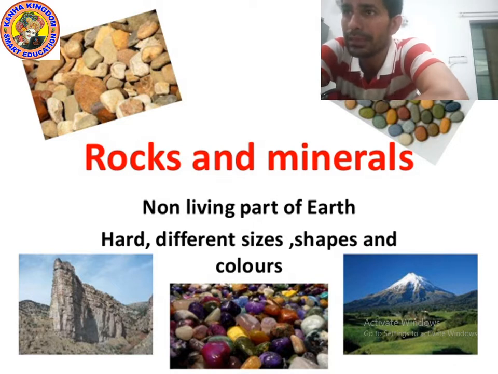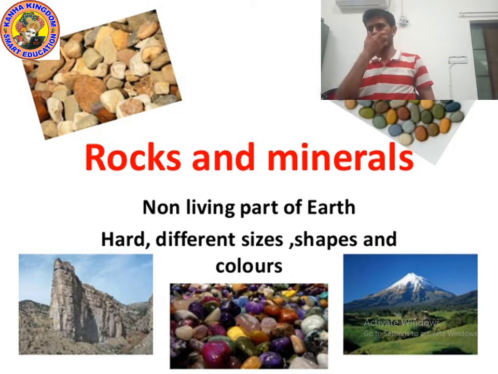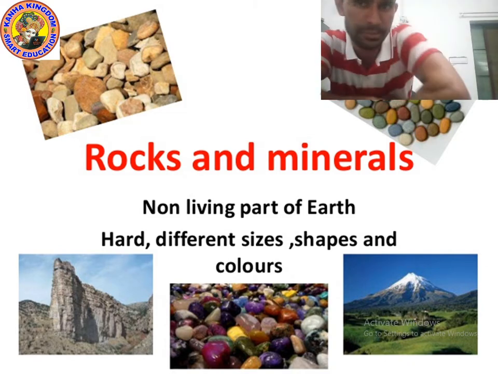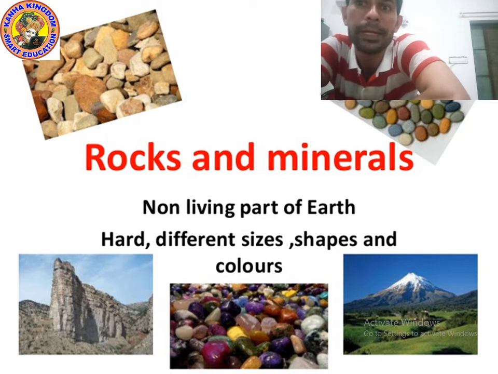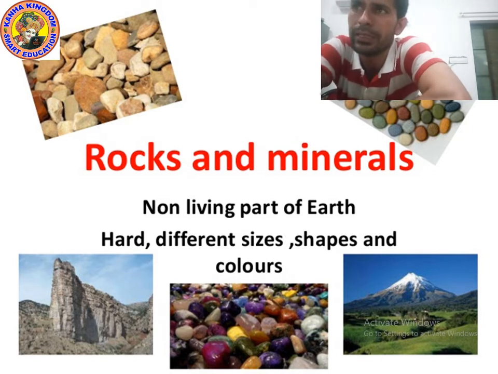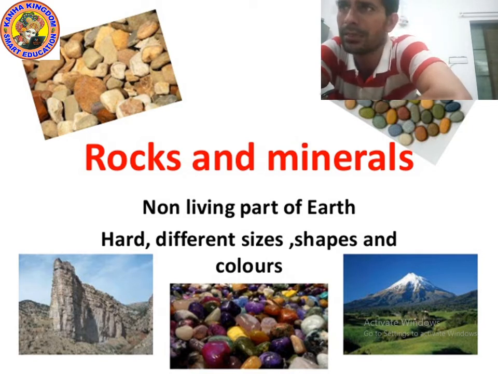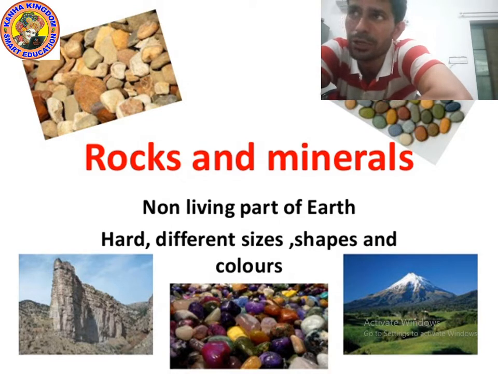Okay, rocks and minerals. So you can see the rocks. Can you see the stone? Can you see the picture of a mountain? Can you see the gemstone, which are actually minerals? So there are different types of rocks and minerals. They are part of the earth, non-living. They are all non-living, and rocks and minerals are hard, different in size, shape, and color.